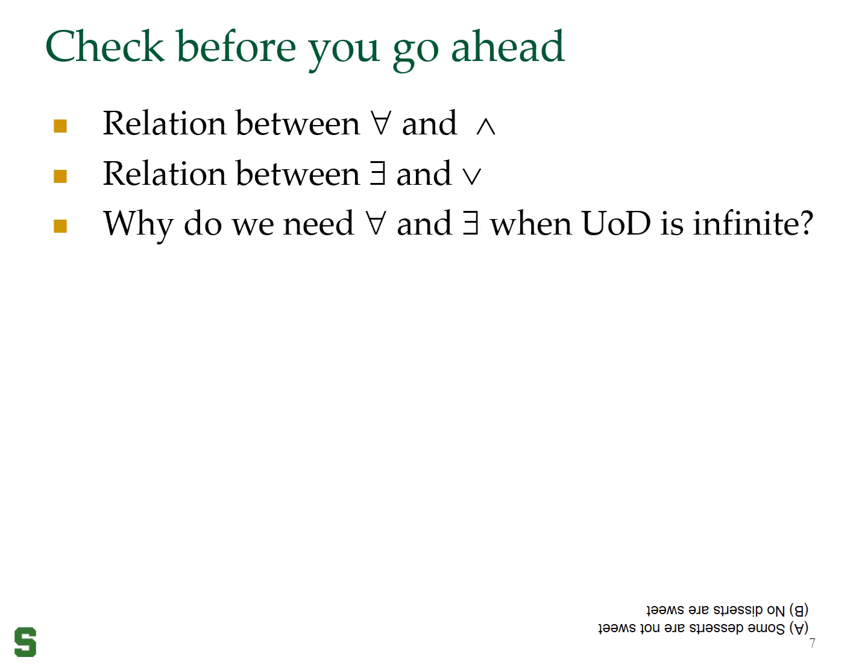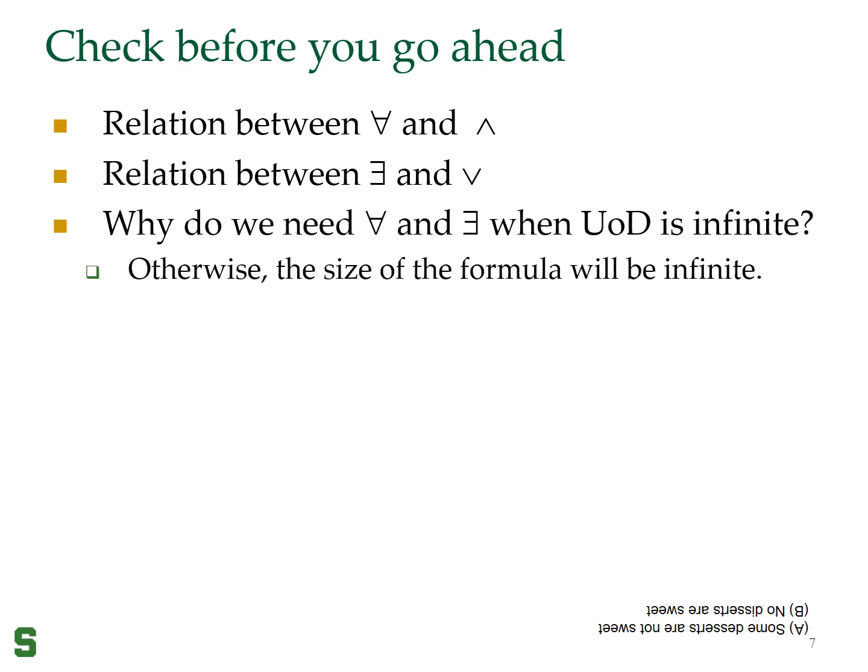However, we do need these operators when the universe of discourse is infinite, because we can't write it with conjunction and disjunction, because in that case the size of our formula will be infinite, and that is one thing that we are not allowed to do.